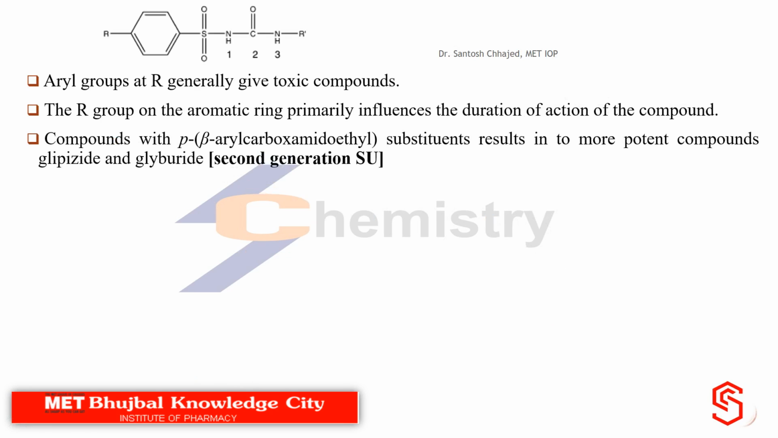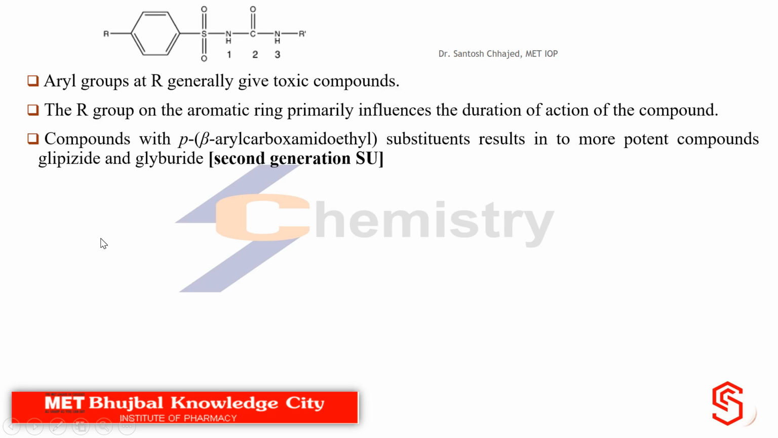Now, as far as the continuation of SAR is concerned, aryl group R generally gives toxic compounds. But try to understand, even though aryl group is known for producing toxicity, this is also required as a part of an anti-diabetic agent. This part is essential for the activity also.